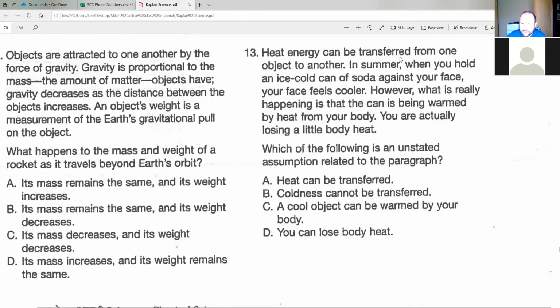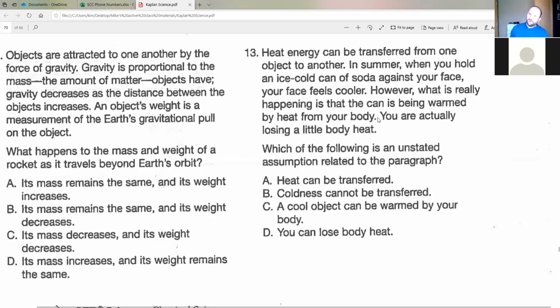C. A cool object can be warmed by your body. Does it talk about a cool object being warmed? However, what is really happening is that the can is being warmed by heat from your body. That directly matches what C said. C is something that is stated directly in the paragraph. Not correct. We're looking for something not mentioned. C is wrong. D, you can lose body heat. You are actually losing a little body heat. Taken right out of the paragraph.